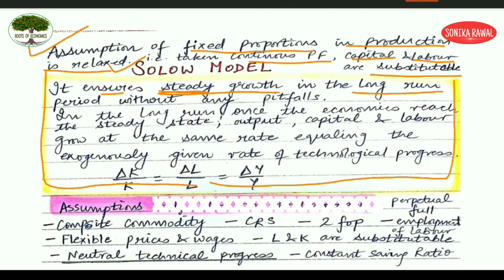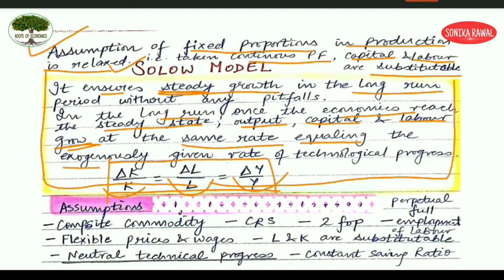Solow model says that in the long run, what is going to happen? Once the economy reaches the steady state, then output, capital and labor, these three things, are going to grow at the same rate. You can see this equality: change in K upon K, the growth rate of capital, equals change in L upon L, the growth rate of labor, equals change in Y upon Y, the growth rate of output, which further equals the exogenously given rate of technological progress.